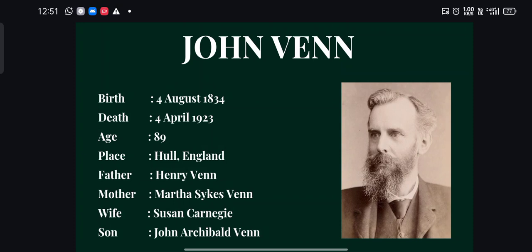John Venn is an English mathematician. He was born at Hull in England on August 4, 1834, and he passed away on April 4, 1923 at the age of 89. His father, mother, wife and son, their names are given here.